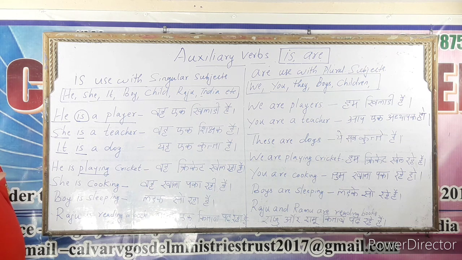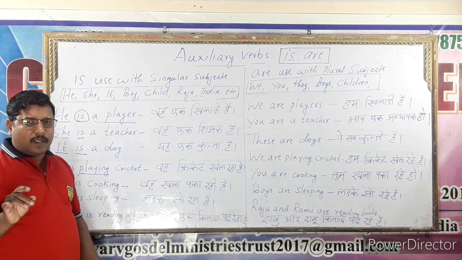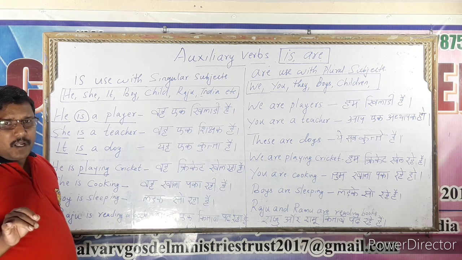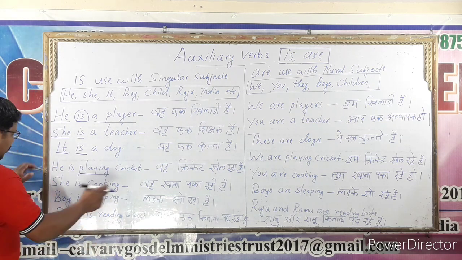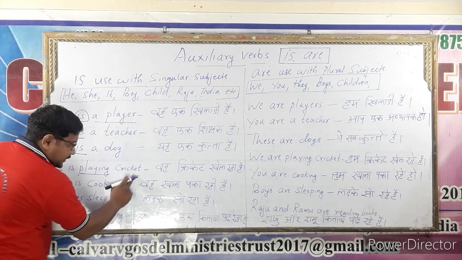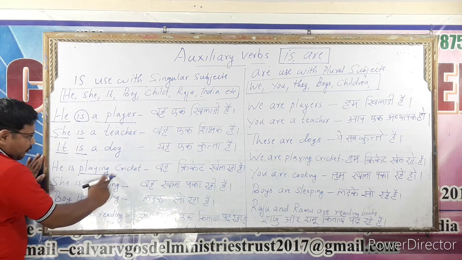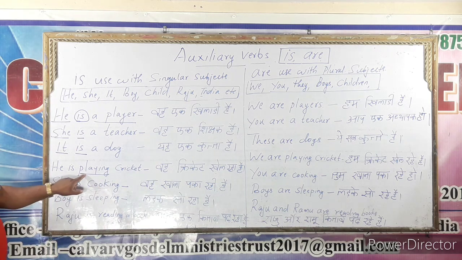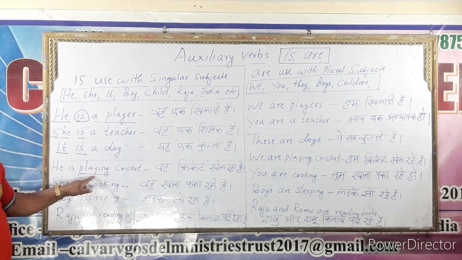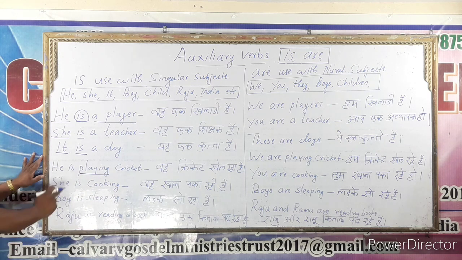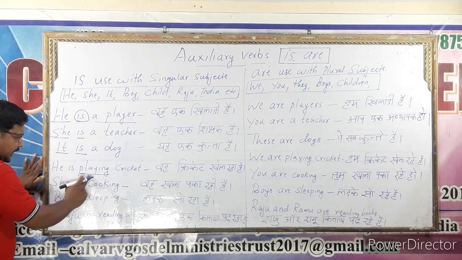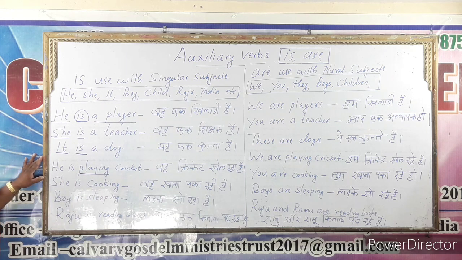we can divide the verbs: present form, past form, past participle form, present participle form, and simple form. See, look at the board and look at the sentence. Which verb is used here? Play plus ing, playing. So, used with is, playing means an ing verb.